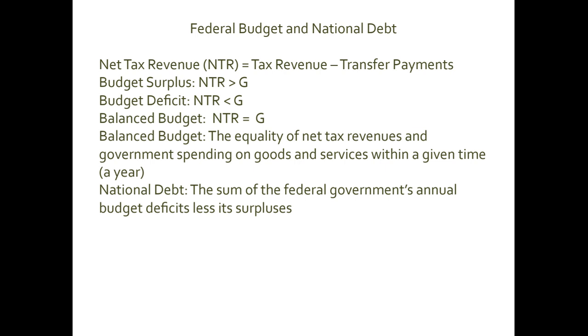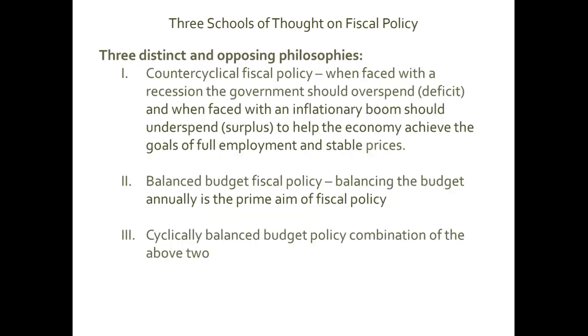Once we know budget deficit and budget surplus, we can define national debt. National debt is the sum of all the federal government's annual budget deficits, minus all surpluses. So the number we have is the accumulation of all deficits net of surpluses. That is what we call national debt. Now these are the three schools of thought on fiscal policy.